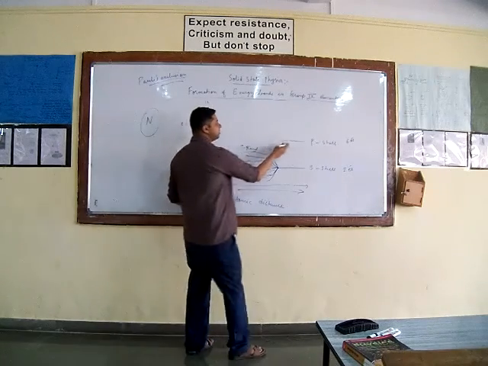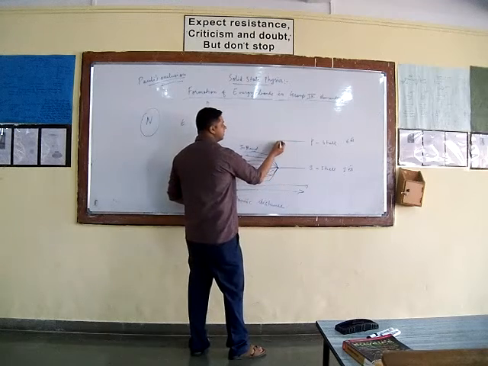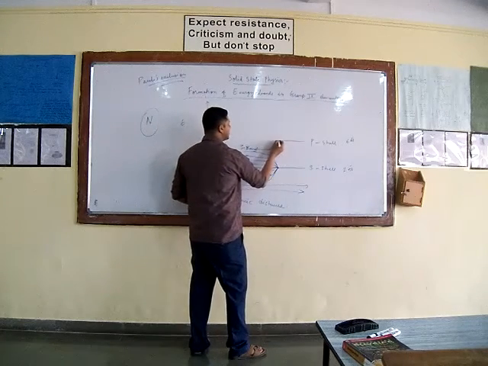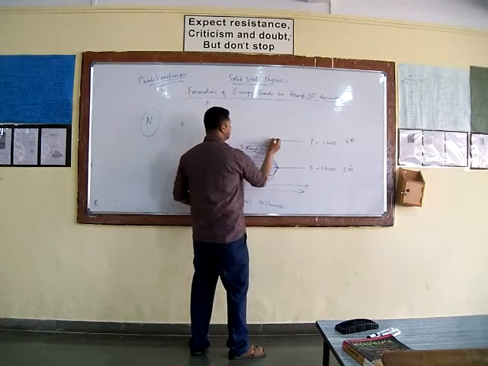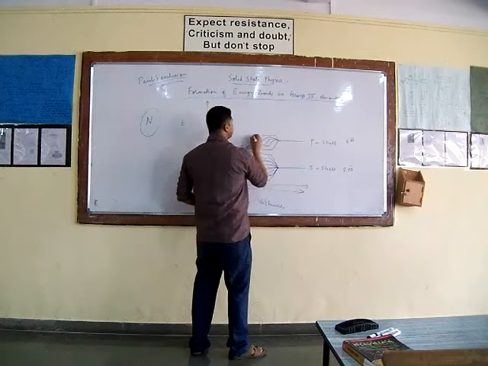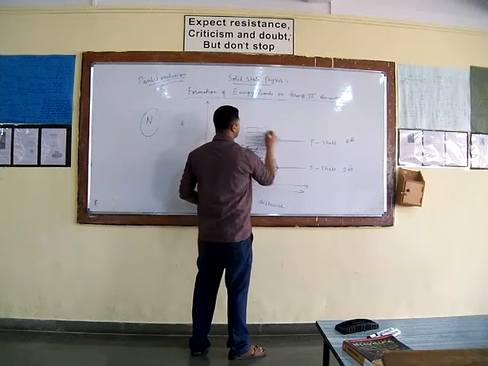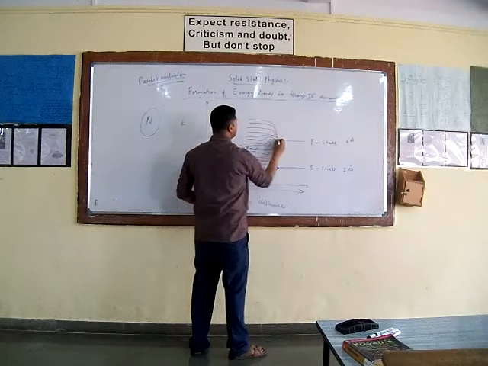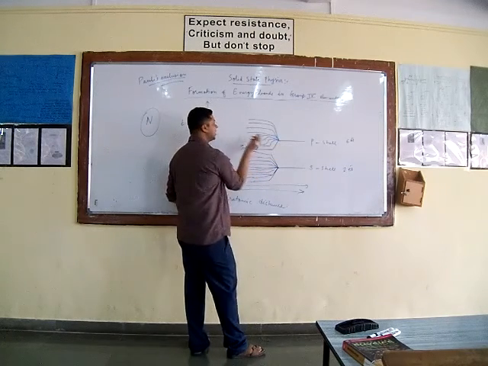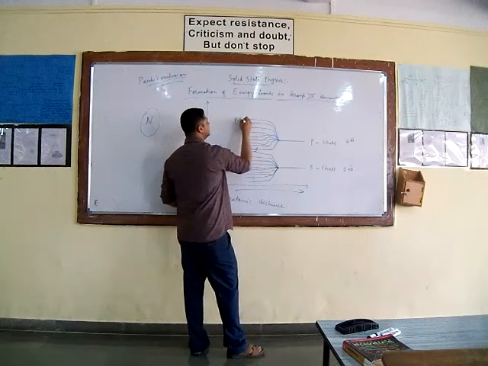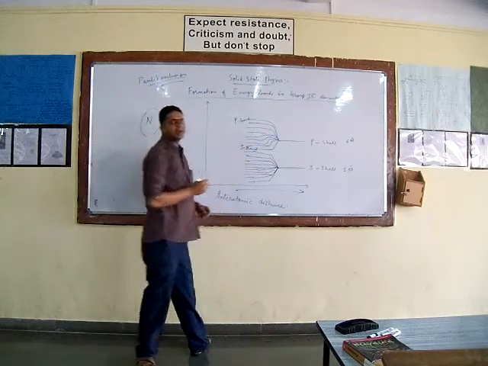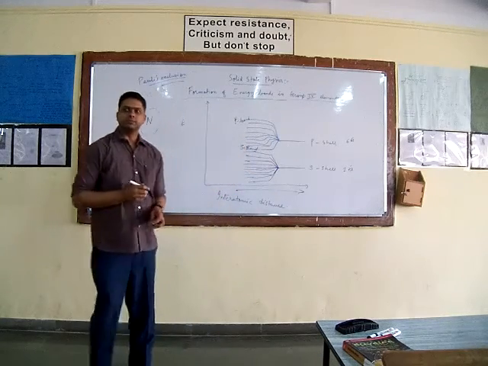Similarly, what will happen to the P shell? P shell will also split up into a large number of energy levels, N number of energy levels, if the interatomic distance is decreased. And then it will no more be a shell, it is called a band. So P is also called a P band and not a P shell.